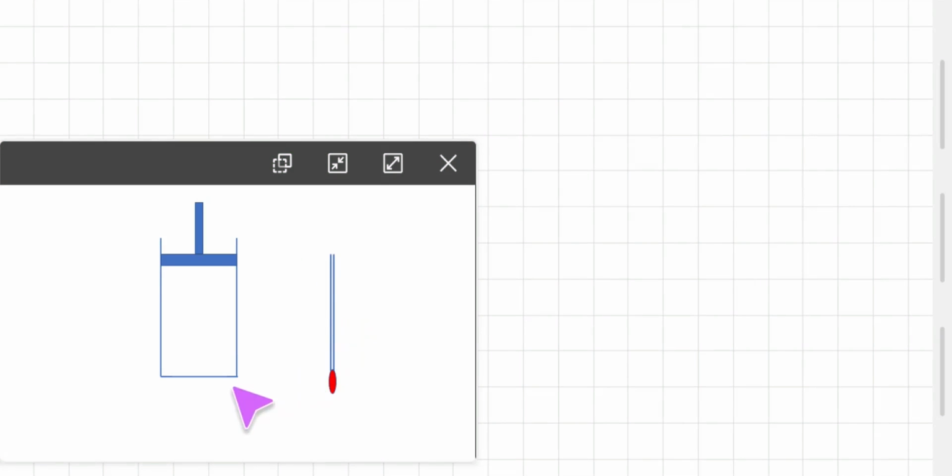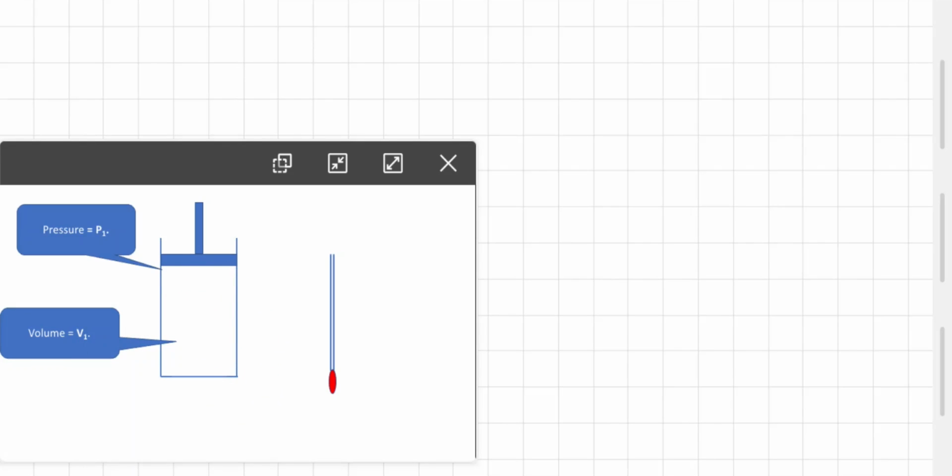So here what we observe is one system. Let us consider this is a cylinder and this is a piston, and here I have shown a thermometer. Let us consider the parameters of the system. It has a certain volume, let us consider the volume is V1, in which the gas is enclosed.